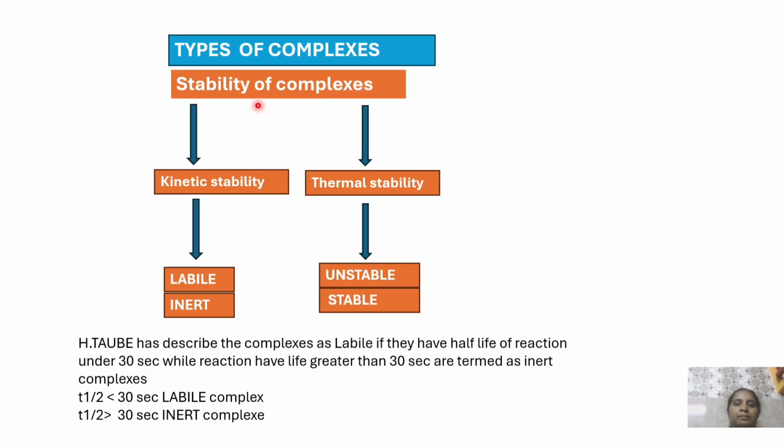Next, we see the stability of complexes. Stability of complexes depends upon kinetic stability as well as thermal stability. Kinetic stability means whether the compound is labile or inert, we can say. Whereas in terms of thermal stability, the complexes can be defined as either unstable or stable. According to Henry Taube, he described the complexes as labile if they have a half-life of the reaction of less than 30 seconds. If the half-life of the reaction is greater than 30 seconds, we can say that those are inert complexes.